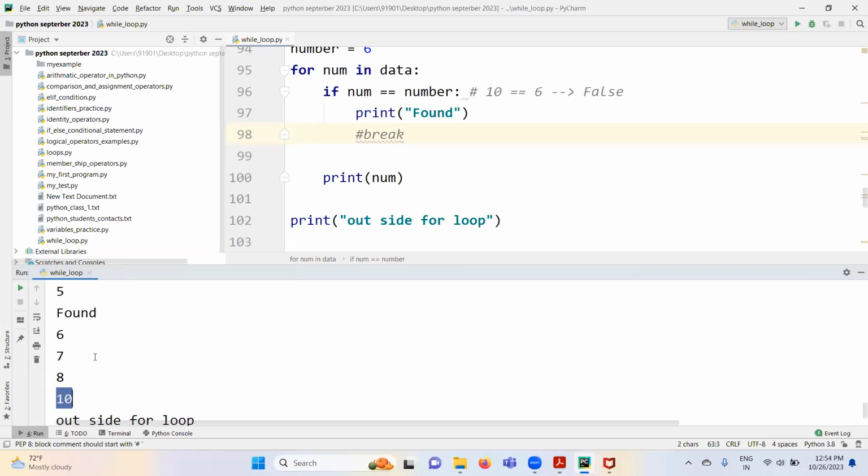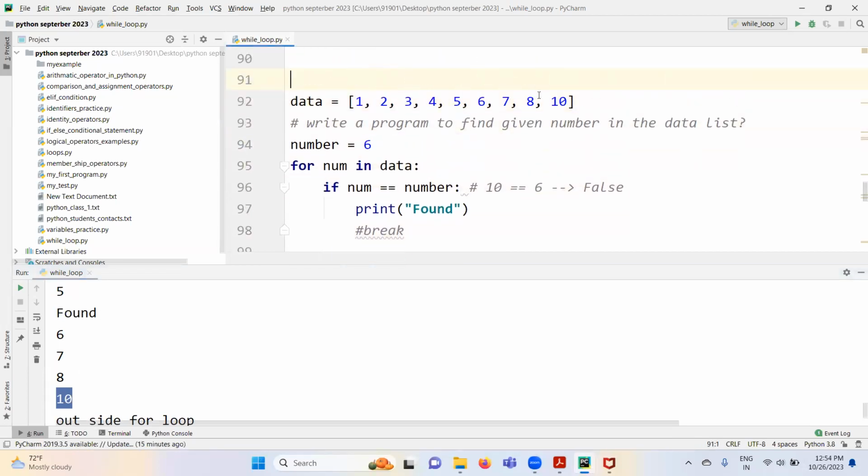Why do we need to? You can stop it, right? Because our job is completed at 60 iteration only. Why do we need to iterate remaining items? Because we already found what you need here, right? We no need to iterate over the rest of the elements.